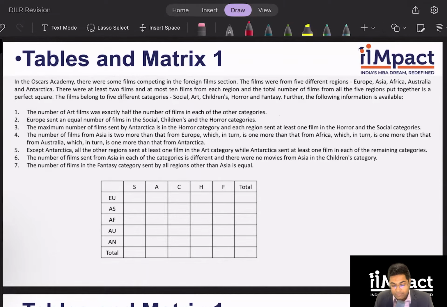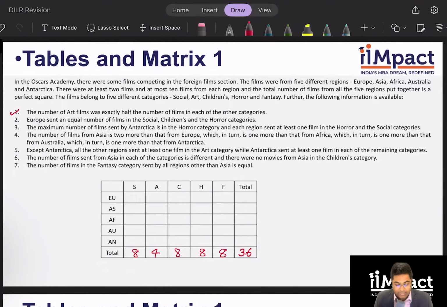Clue number 1 tells me the number of art films was exactly half the number of films in each of the other categories. So if I take art films as X, social, children's, horror and fantasy, all of them become 2X. So therefore the total has to be a multiple of 9 because that is 9X. And there is only one option, which is 36. So this becomes 4, 8, 8, 8, and 8. Very simple. Okay, so clue number 1 is done.